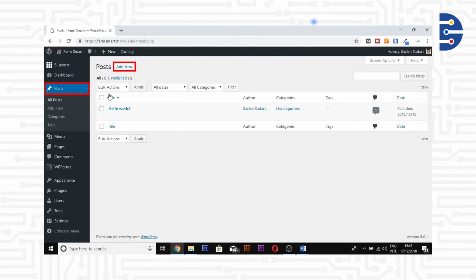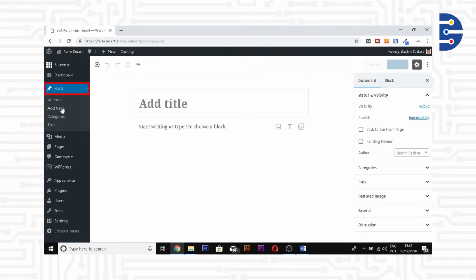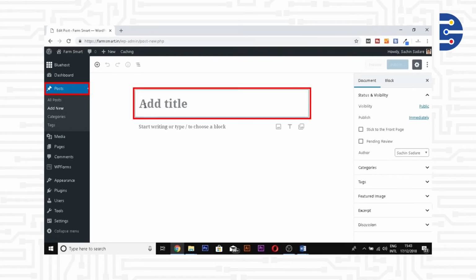We are going to write a new blog. So we click on Add New. You can click Add New either from the left panel or from the top panel beside Post. The first block in the blog editor is that of the title. We are going to write a blog on IoT in agriculture.